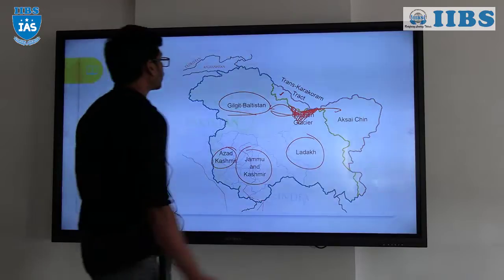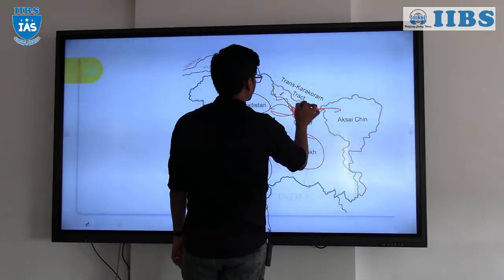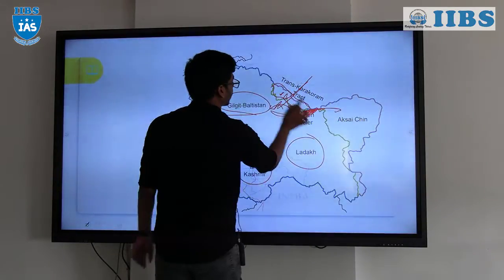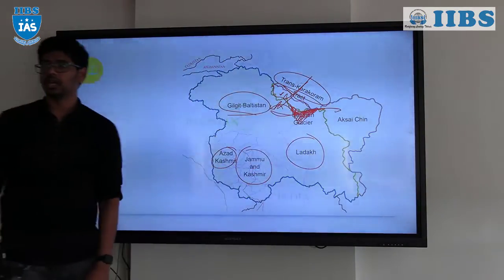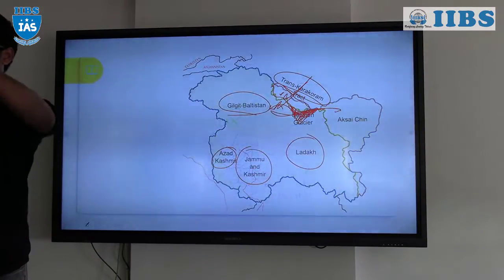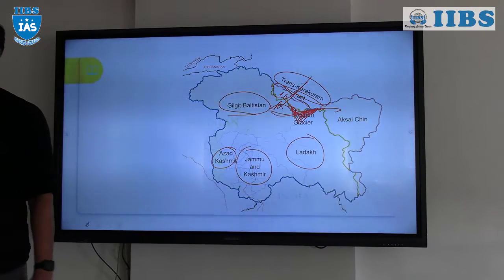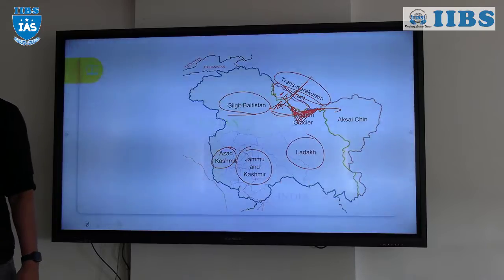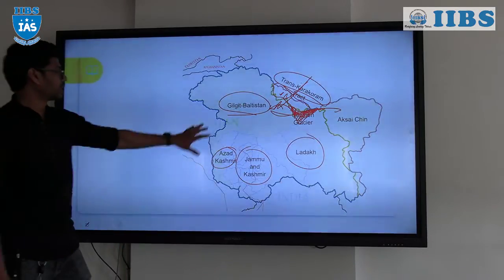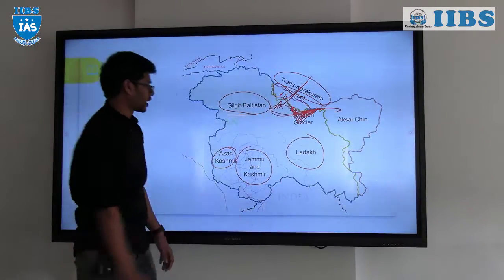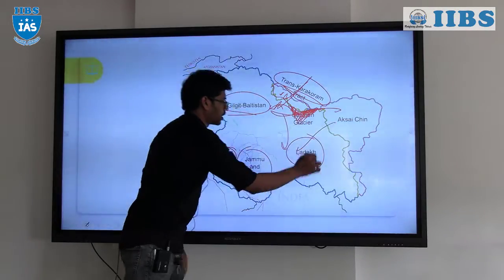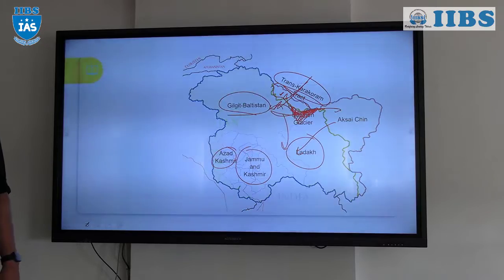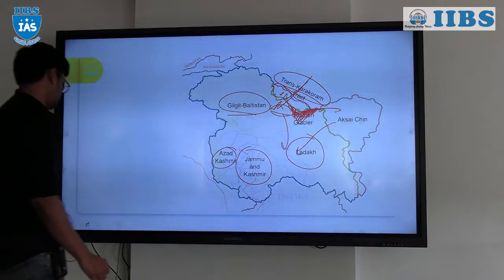We have a valley over here which is extremely difficult to access. See, we have the Karakoram ranges over here, which they can only access through the mountain passes, right? So it is extremely difficult. Until they get hold of the Siachen Glacier, they can directly put pressure on India, right? So please remember the map.